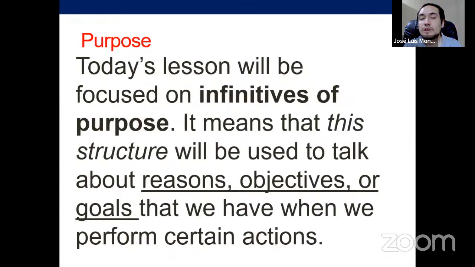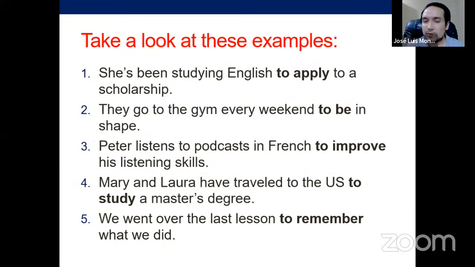So we know how to use them. We practice them with infinitives, but here we're just talking about purpose. Today's lesson will be focused on infinitives of purpose. It means that this structure will be used to talk about reasons, objectives, and goals that we have when we perform certain actions. We know that. This is the most common example.